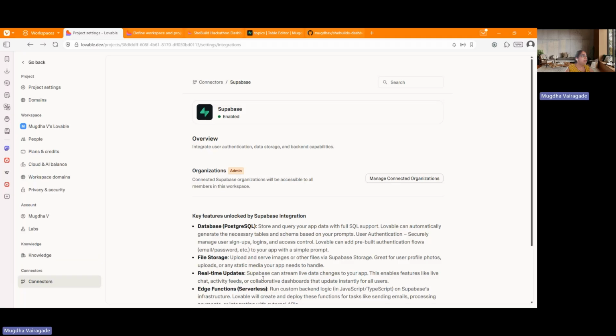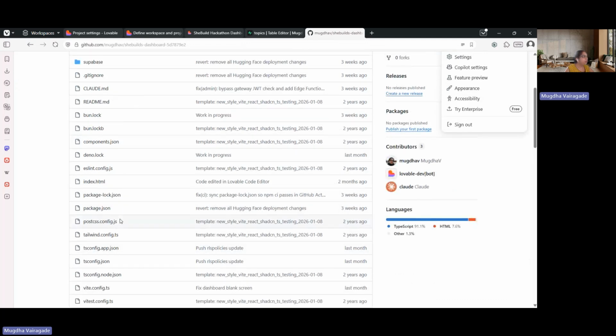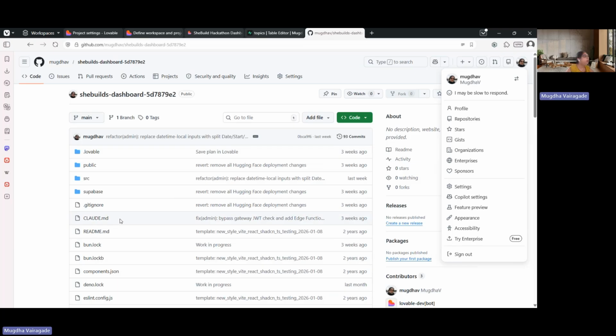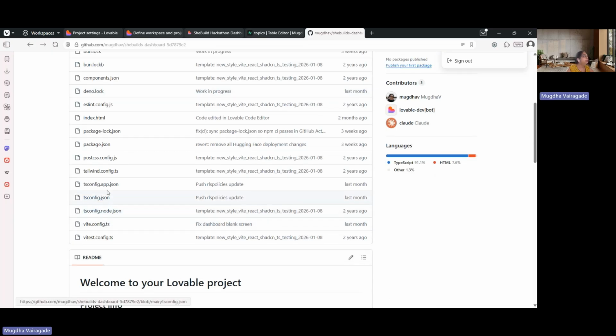One is your GitHub, where you will store your files and version them. So this is very useful if you want to keep track of whatever changes you made in these files. You can anytime go to them.